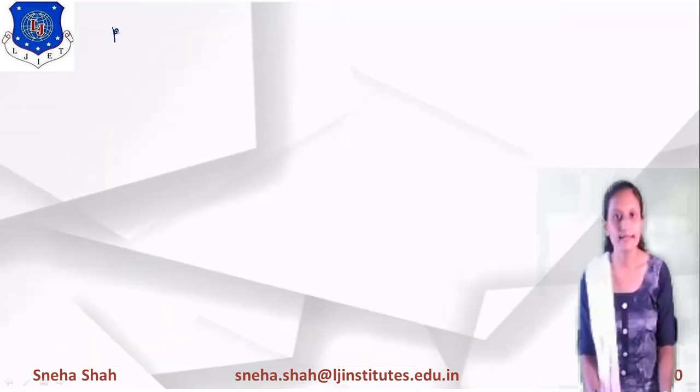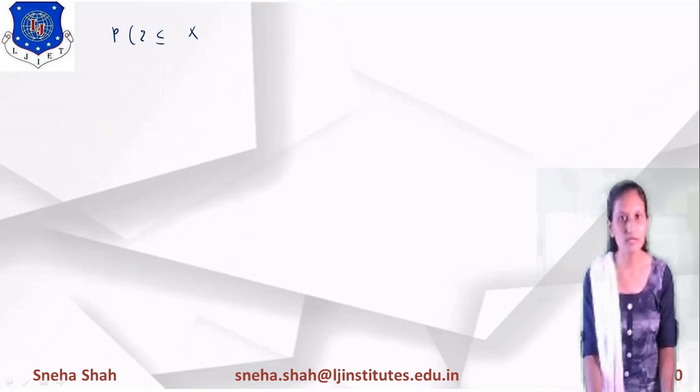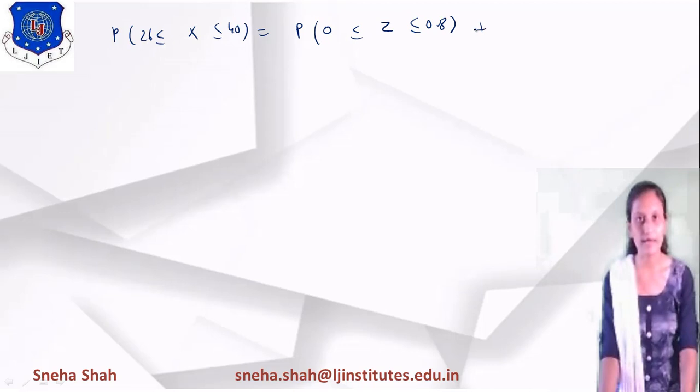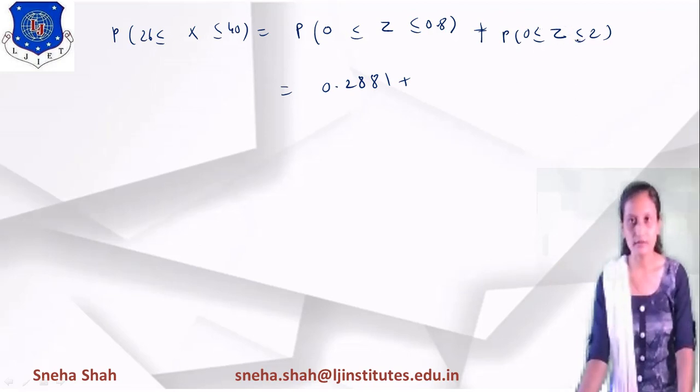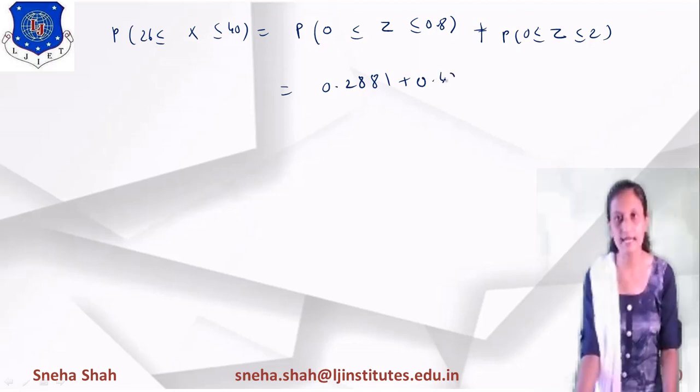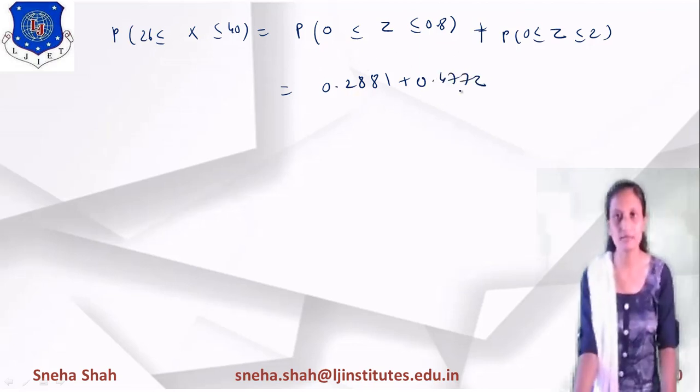If you want to find the probability of x between 26 and 40, it is represented as the probability of z between 0 and 0.8 plus the probability of z between 0 and 2. As you know, the first value is 0.2881. In the same way, we find the probability of z between 0 and 2. We check the z table and take the value of 2, which equals 0.477. Adding these gives 0.765. This way we can solve any example.